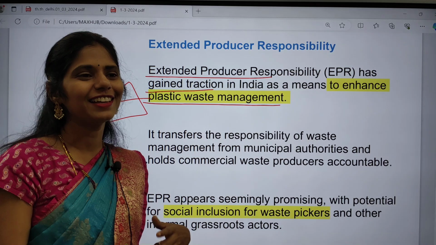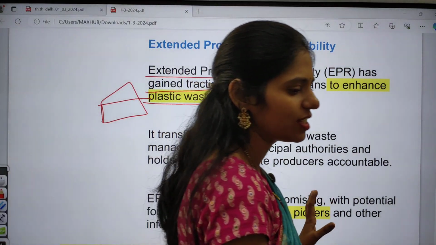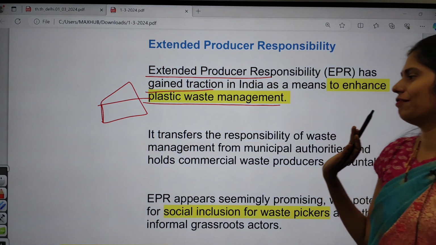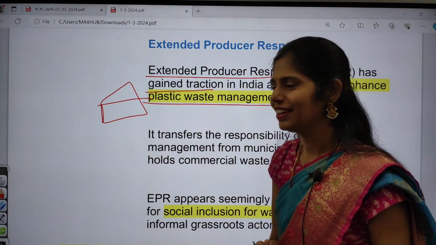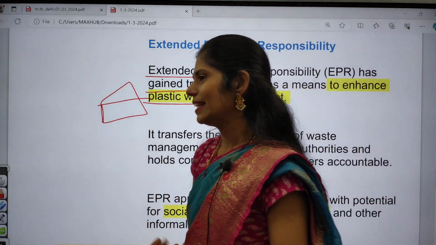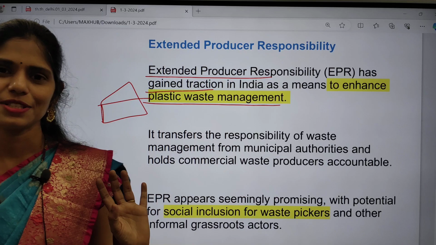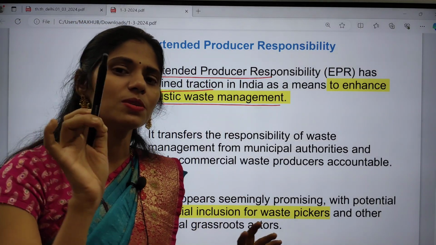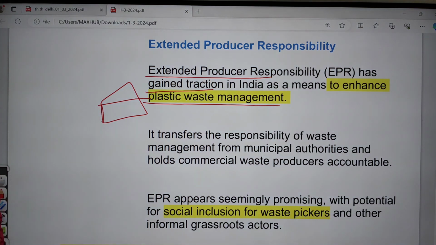Normally I have a habit of eating Lays, at least one 5 rupee packet every day. I am a big lover of Lays, especially the American onion flavor. So I buy it and eat it, and after that I throw the packet in the dustbin. So it is not my responsibility, right? Here it is the responsibility of that Lays company to collect that packet. That is called extended producer responsibility.